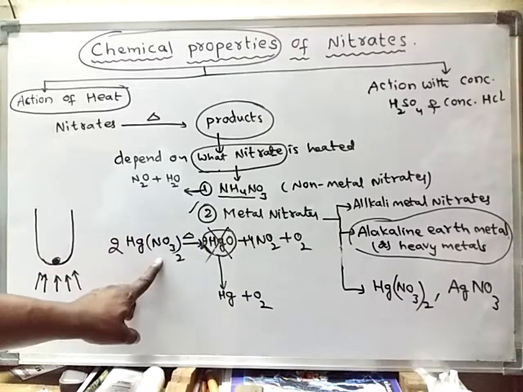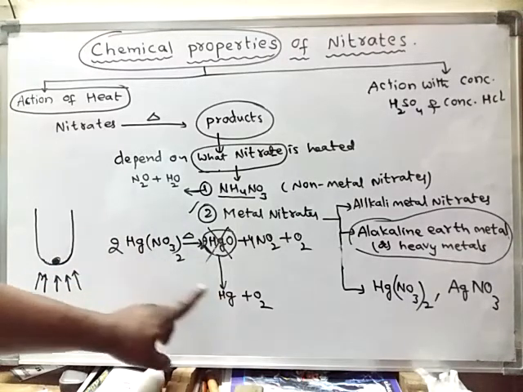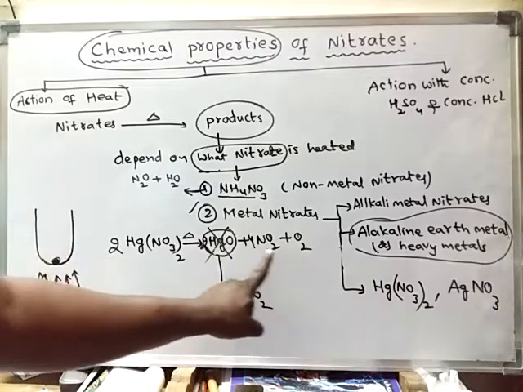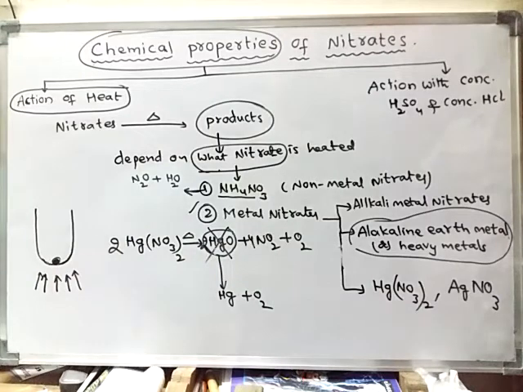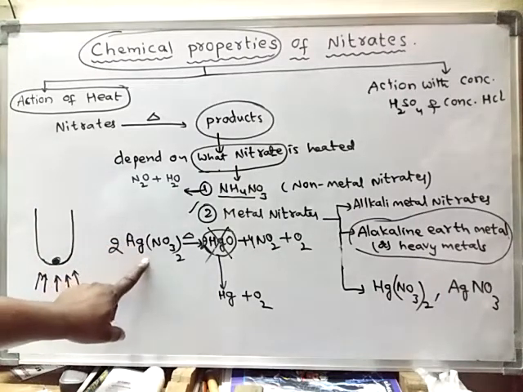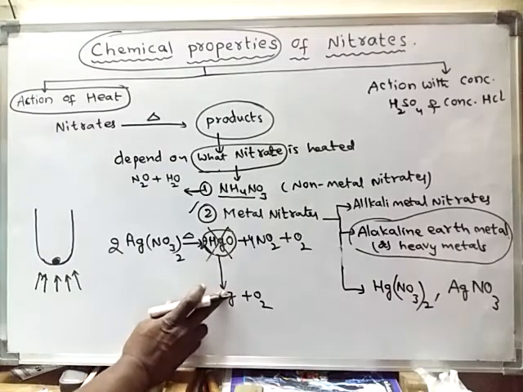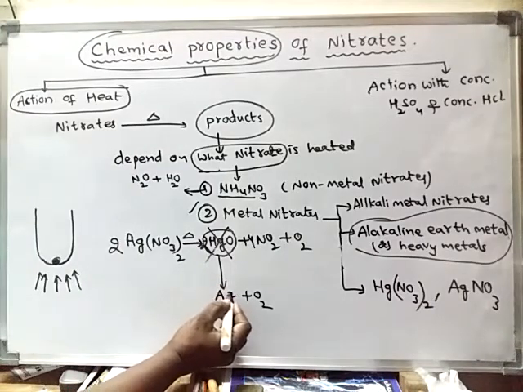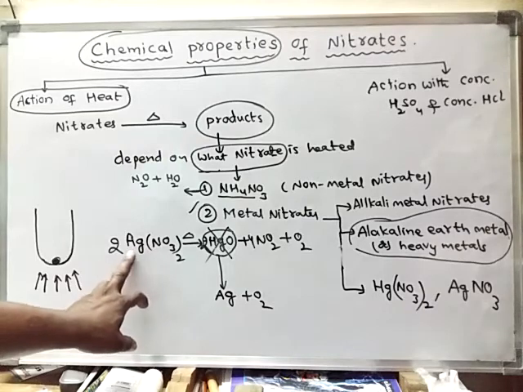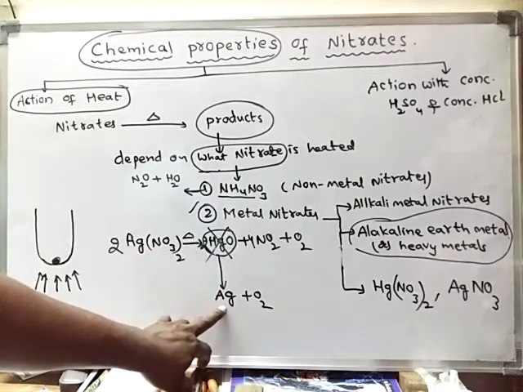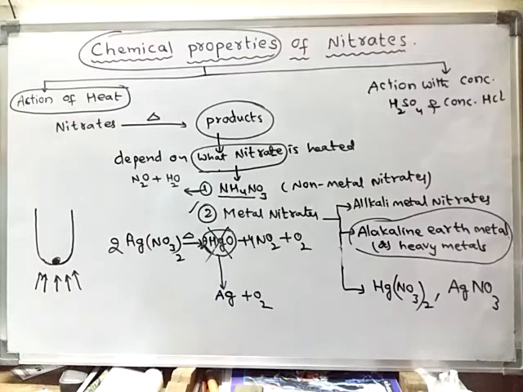When mercury nitrate is heated, it forms mercury, oxygen and nitrogen dioxide gas. The color of nitrogen dioxide gas is reddish brown. Even silver nitrate, AgNO3, shows a reaction exactly similar to mercury nitrate. Finally, if silver nitrate is heated, silver is formed along with oxygen and NO2 gas.